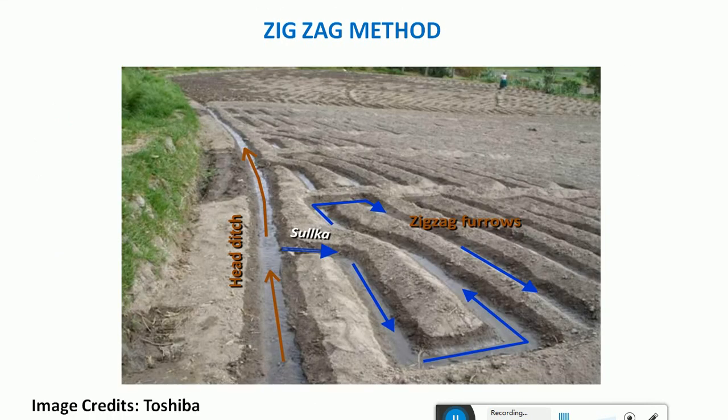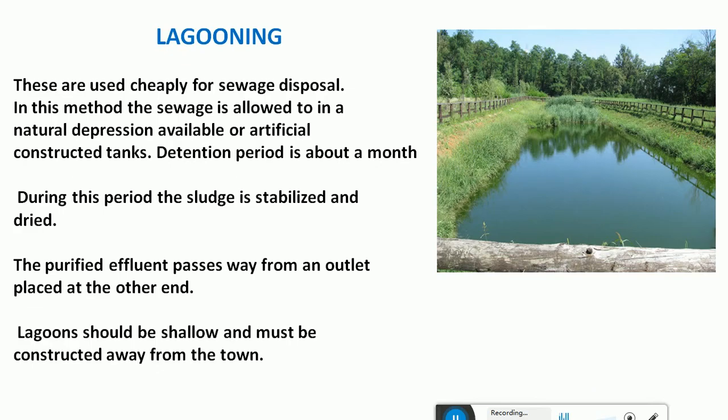Okay, so you can see here, this is the plot which is used for the zigzag method. It is a natural photograph which is taken. This is the head ditch, and this is called a sulka, through which the water is flowing in a zigzag manner. Here it goes like this, and again it comes back, and likewise it will keep on flowing to the entire area of the irrigated plot, the entire area of the plot which can be used for irrigation by the zigzag method.